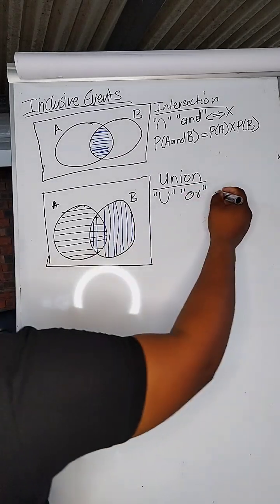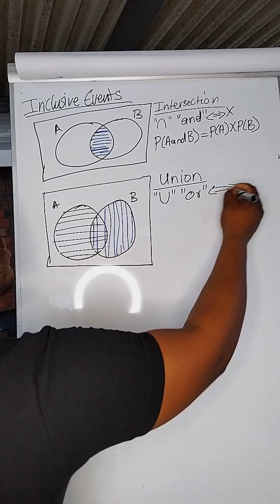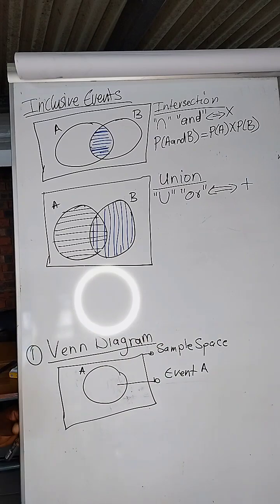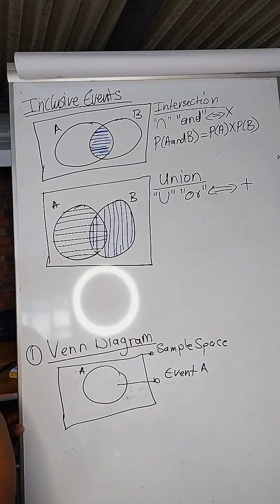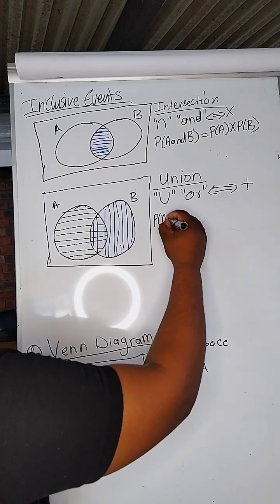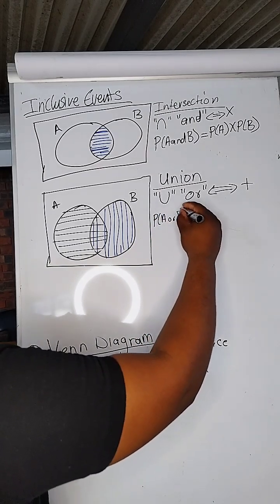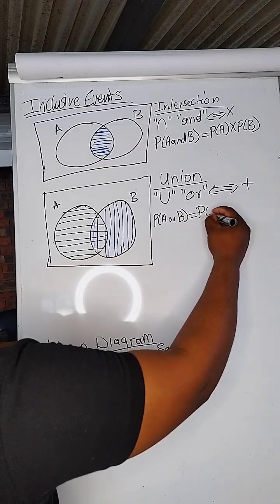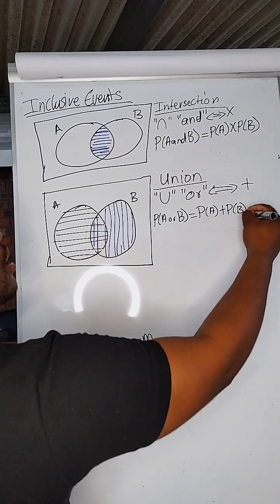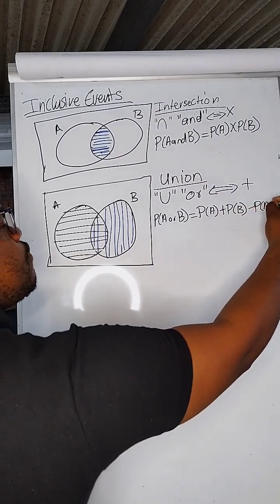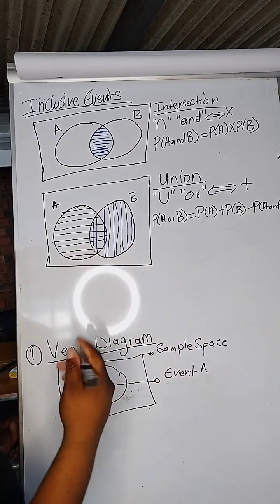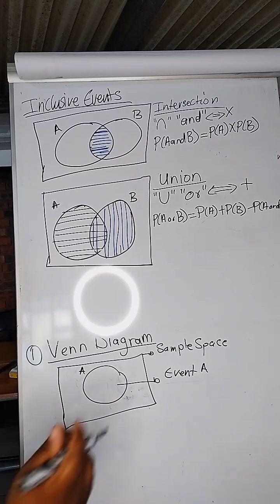Okay? And or goes hand in hand with addition. Okay, now come with me. The rule here will say the probability of A or B is equal to the probability of A plus the probability of B minus the probability of A and B. Okay, this rule is called a universal rule.